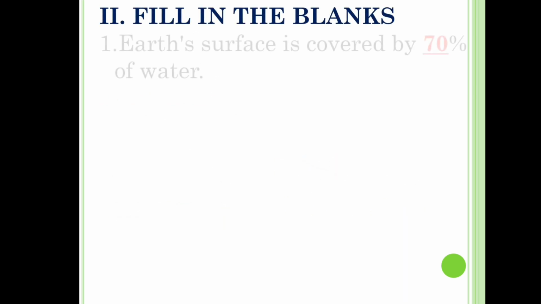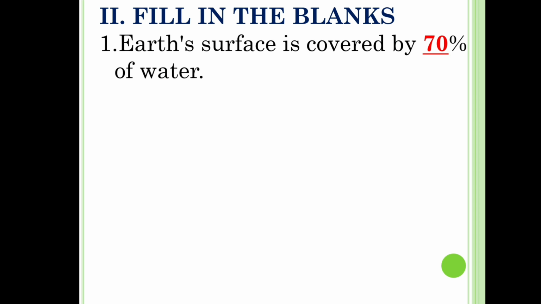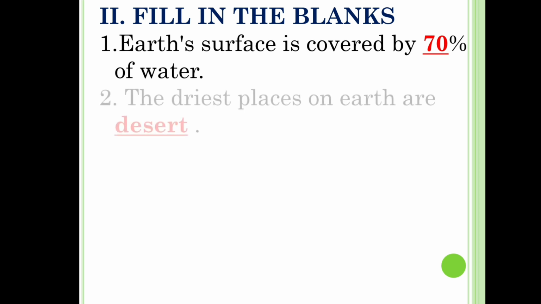Fill in the blanks. First one, Earth's surface is covered by dash of water. Actually, the answer is more than 70%. We can also write 70% of water.